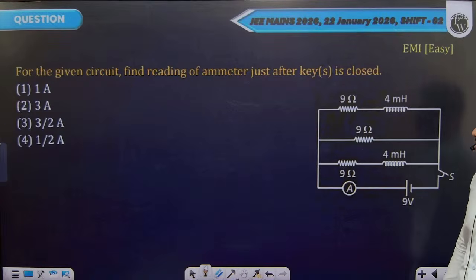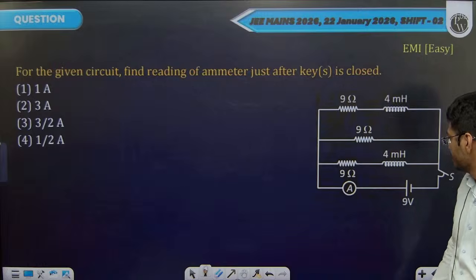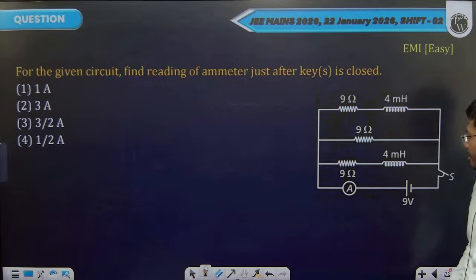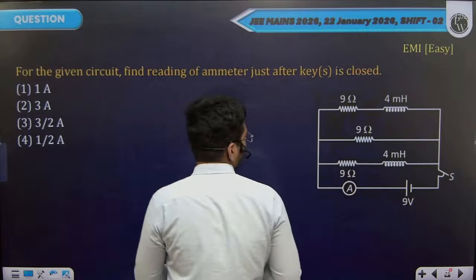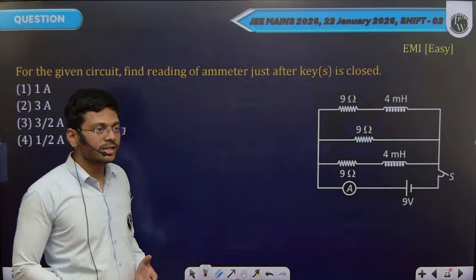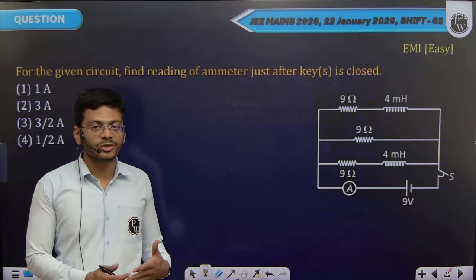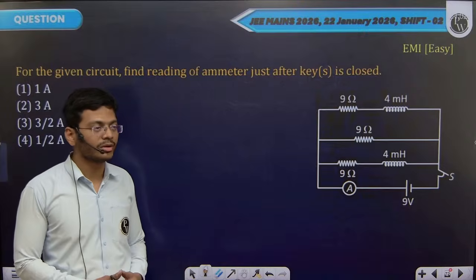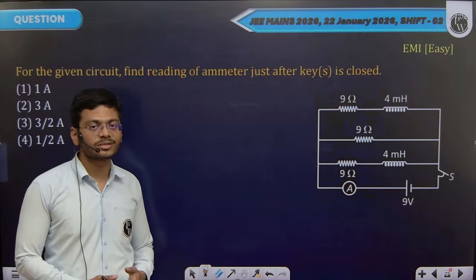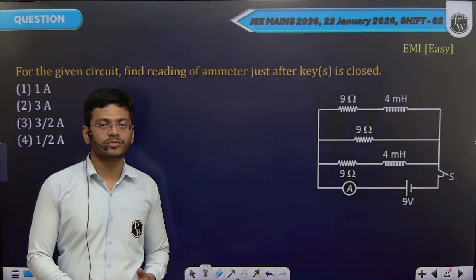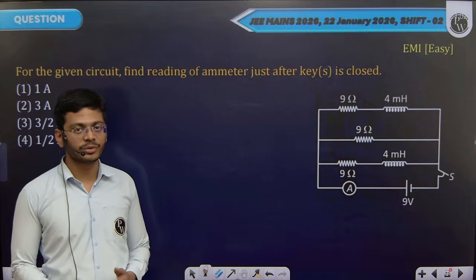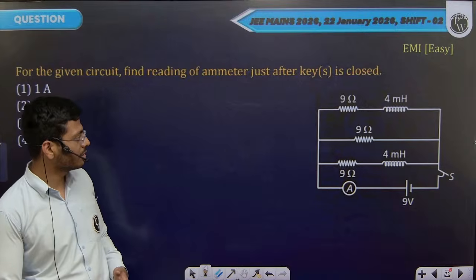For the given circuit, find the reading of the ammeter just after K is closed. I have this circuit here. When you close the switch, the inductor is inducing back EMF, reversed EMF. So any branch that contains inductors won't have current flowing immediately. You can think of them as open ends of a circuit.